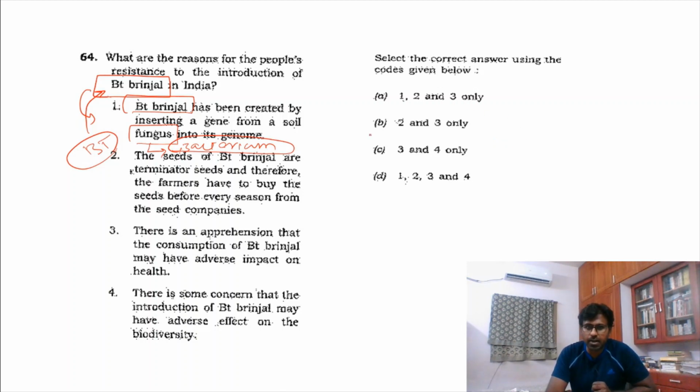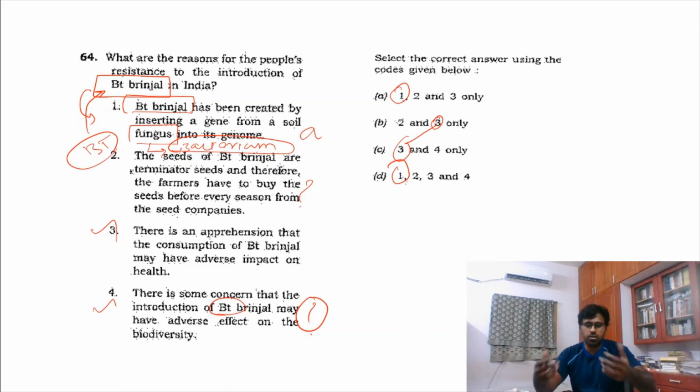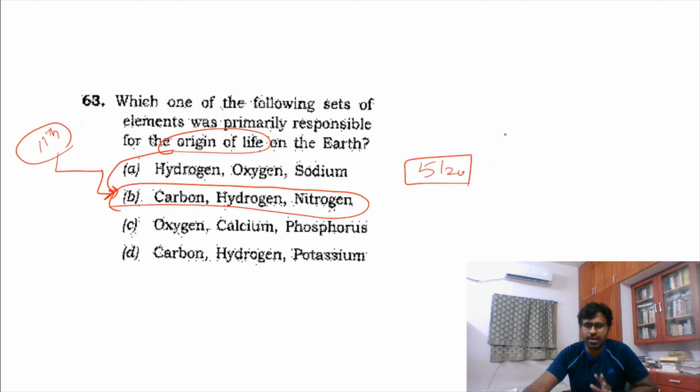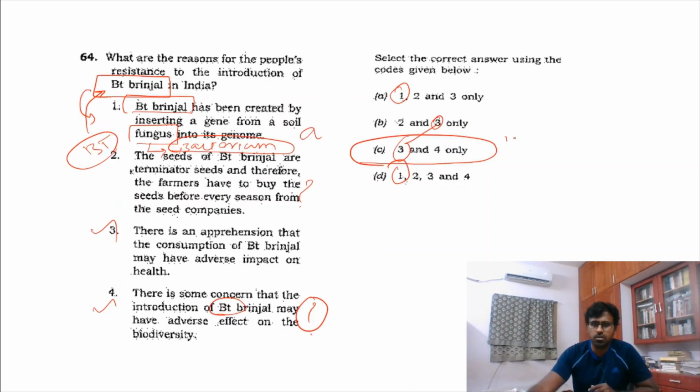So one fact, if you knew this, 2 goes out, and 3, if you see, is correct. 3 is correct, and logically you should see whether 2 is true or 4 is true. In this case, if you see BT brinjal, there is a concern that introduction of genes from other animals is causing a lot of confusion in terms of protection of biodiversity. This is a concern which happens every day, and this is a true thing. So 3 and 4 is the answer. It's a simple question. Only one fact you should know, it is bacteria, not fungus. When you know this, you will understand that.